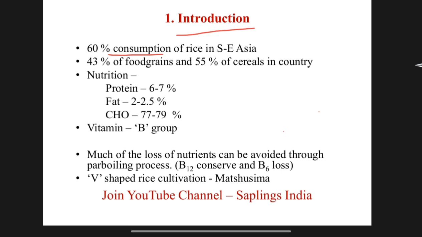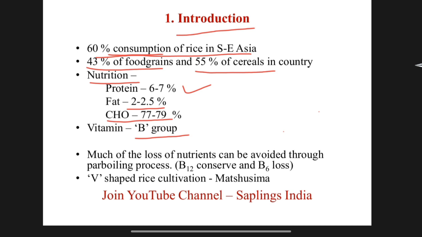60% consumption of rice is in Southeast Asia. It is 43% of food grains and 55% of cereals in India. When we talk about the nutrition value of rice, it has protein 6 to 7%, fat 2 to 2.5%, and carbohydrate 77 to 79%. It has vitamin B groups.